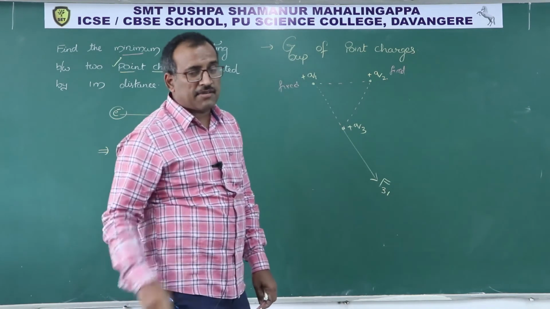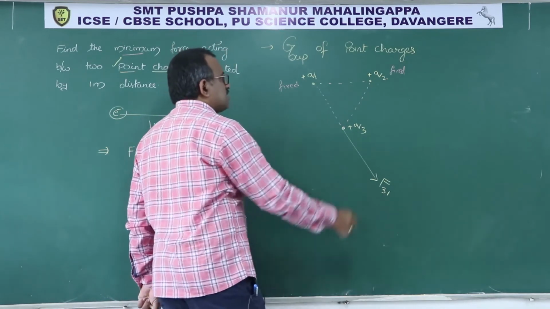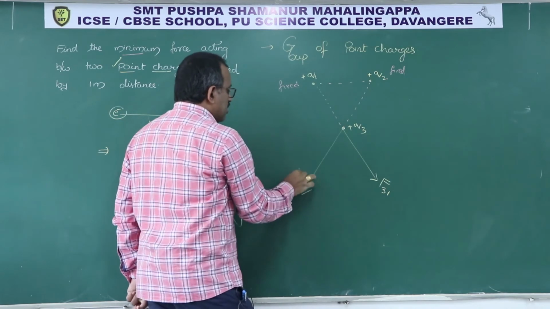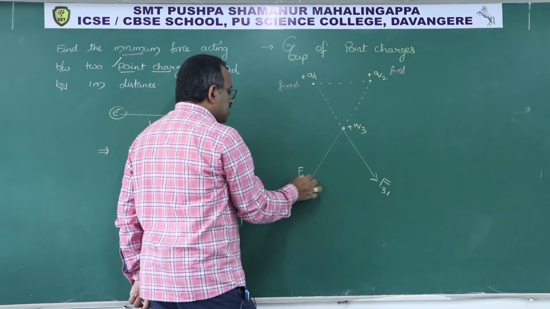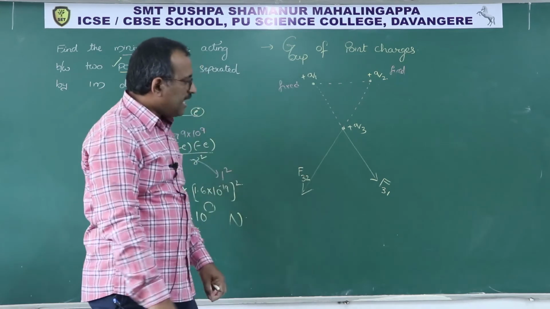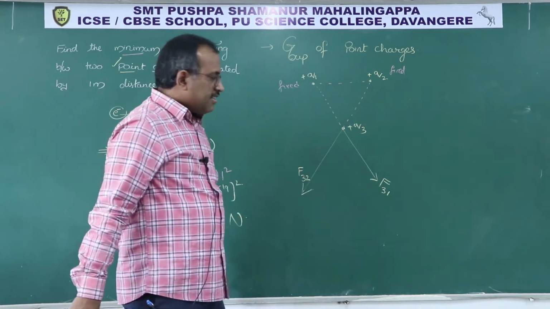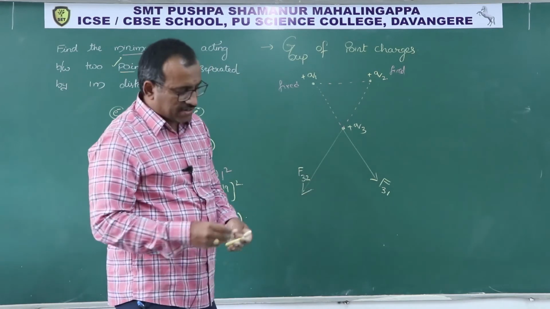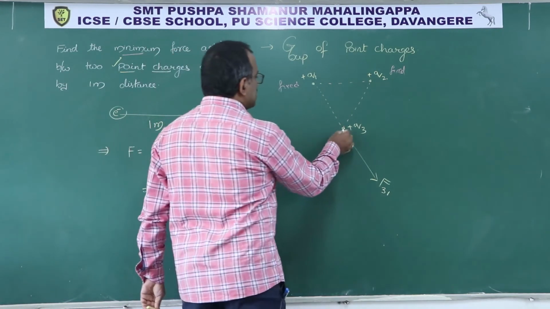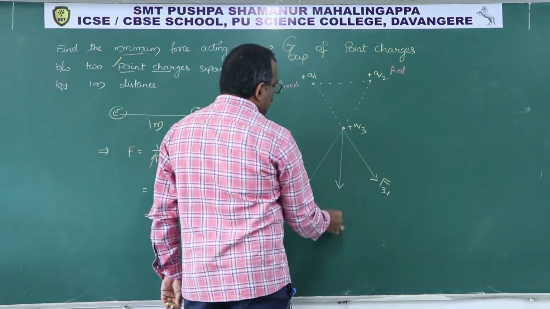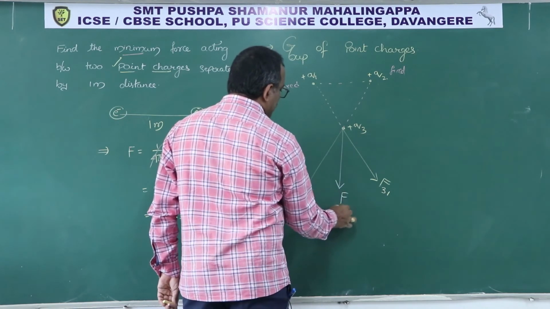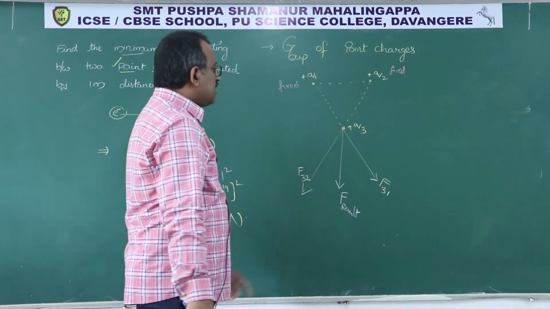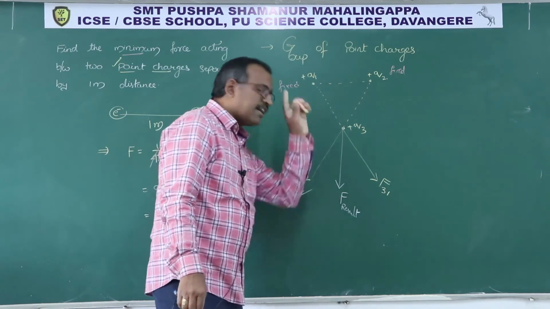Similarly, 2 will push this 3 down, because both are positive, repulsive. There are two forces acting on that. So, where is the resultant? Resultant will be like this. This is called F resultant. So finally this will move in this direction.